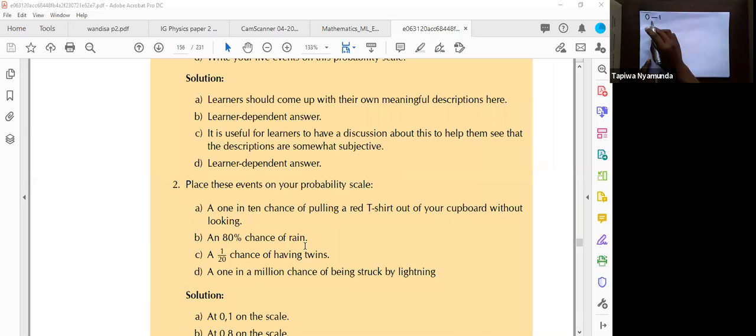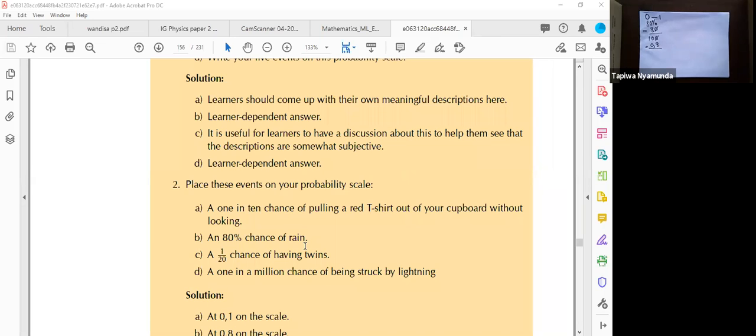So 80% is the same as saying 80 over 100, right? We want a number between 0 and 1, so when we divide, we get 0.8. 0.8 is a value between 0 and 1, so 0.8 is the probability that it will rain.